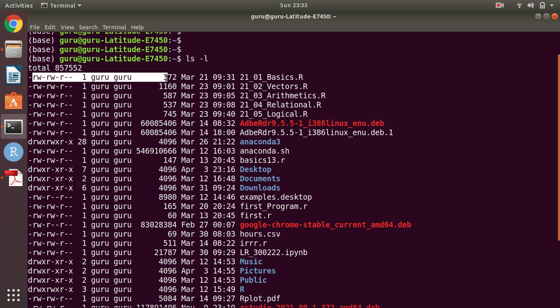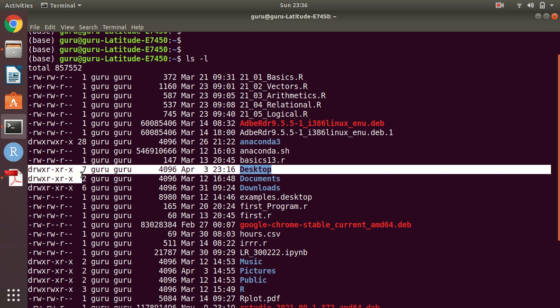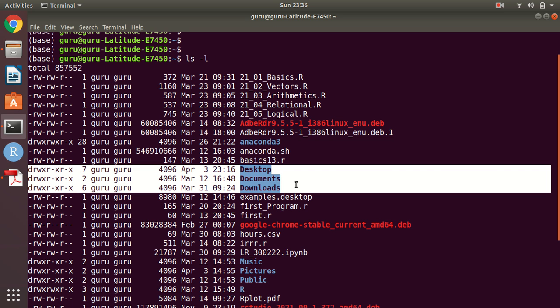So we can see here, this is my file basic.r. This is a file, which starts with the permissions, and then its name. But whenever we look at a directory, there is a little bit of difference. These are the three directories on my current path: Desktop, Documents and Downloads. The D is indicated as the directory. In ls and ls -l we can see the difference between the outputs.